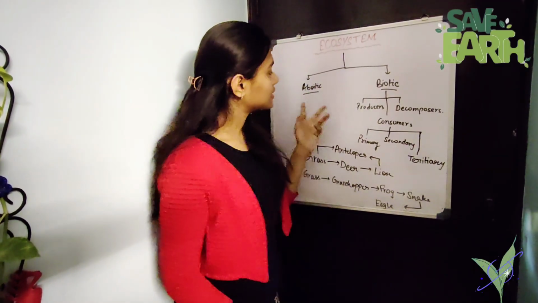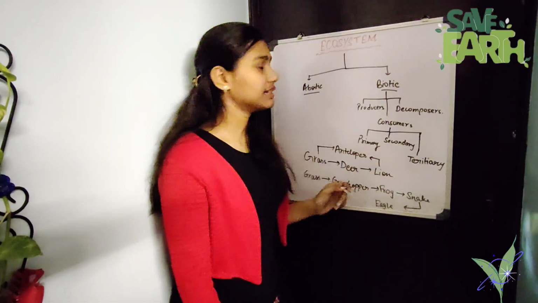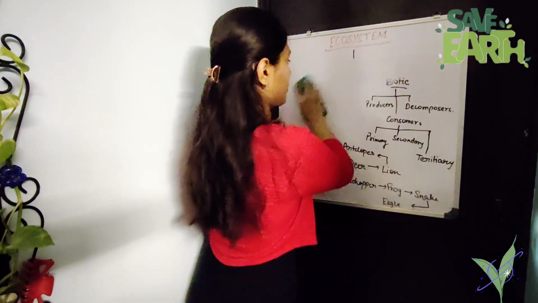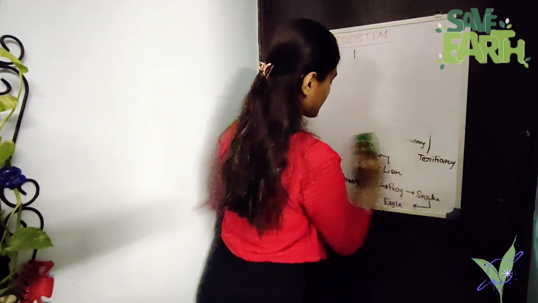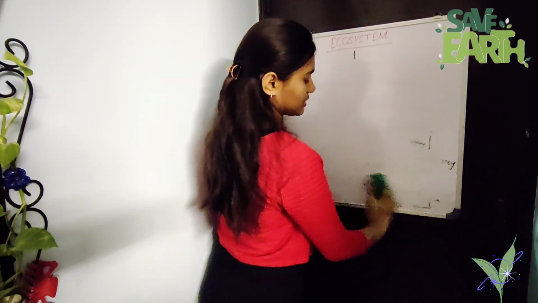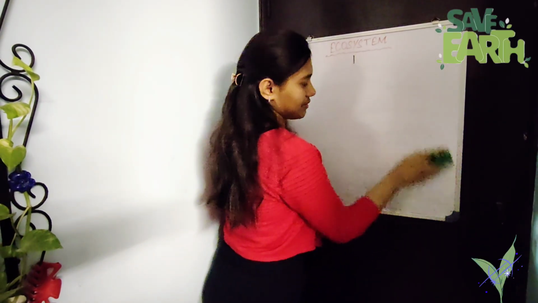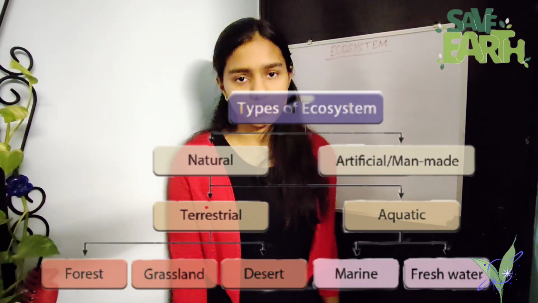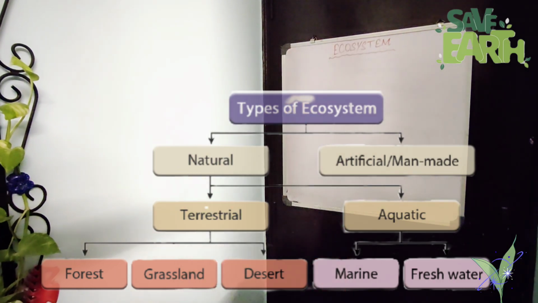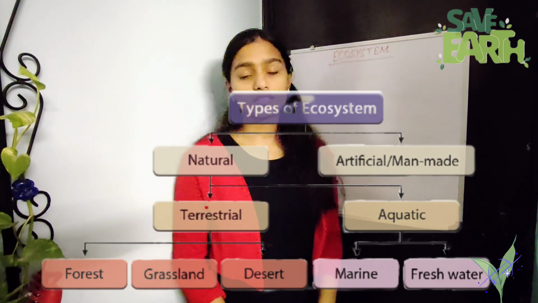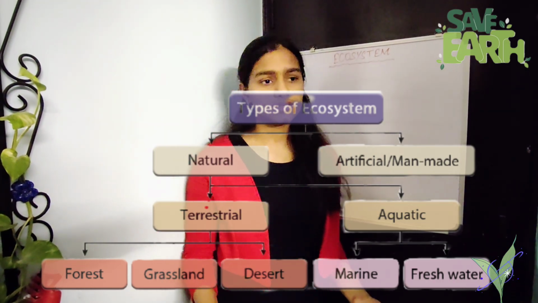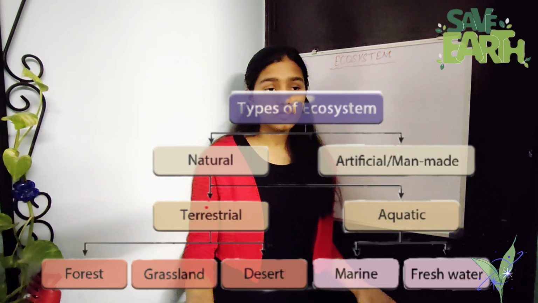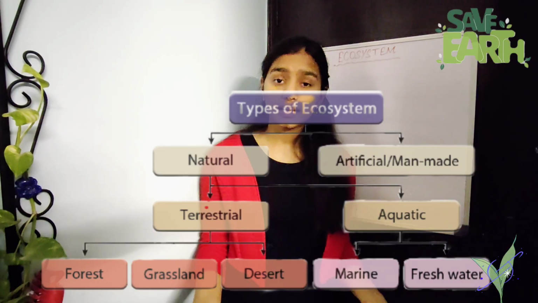So those were the two components of the ecosystem. That was all about the components. Now I'll tell you that the ecosystem again has various types as well. An ecosystem can be further divided based on how it is formed. It could be on the basis of size, on the basis of population, or even on the basis of the type of organisms that are living there.